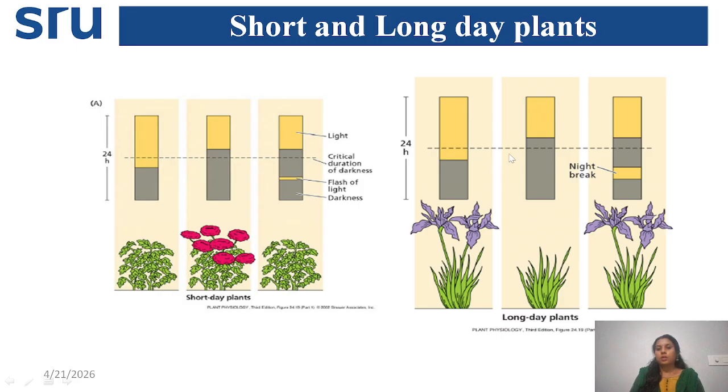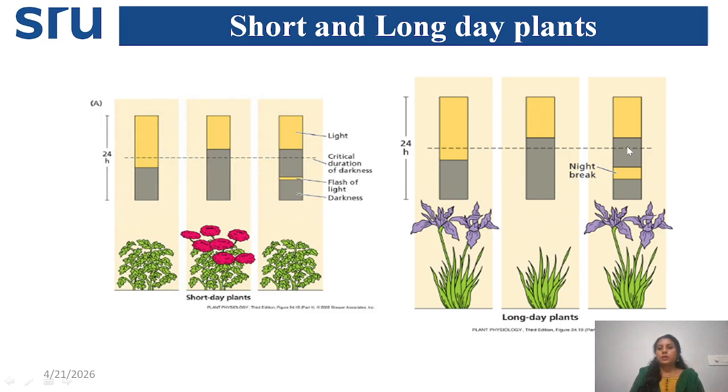Coming to long day plants, the name itself indicates long day. Long day means more day and less night period. That time long day plants will show flowering. If the daytime is less and night time is more, then the long day plant won't show flowering.